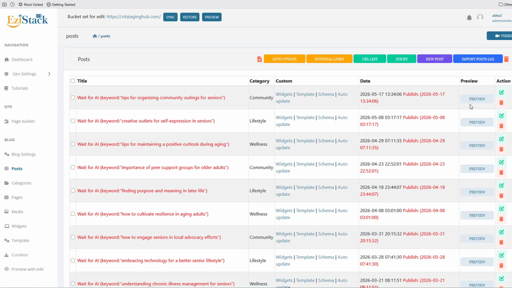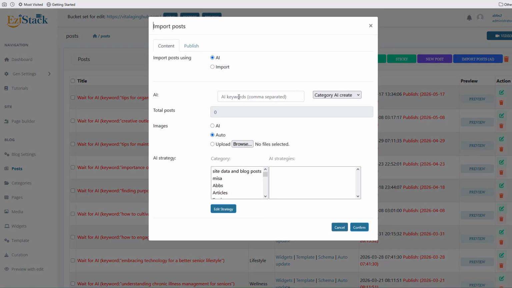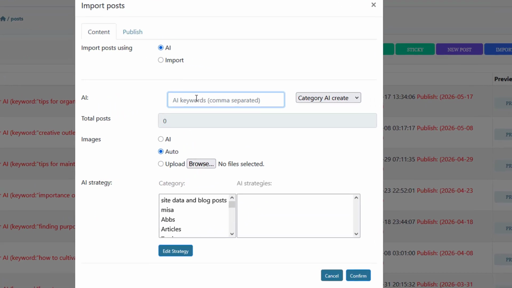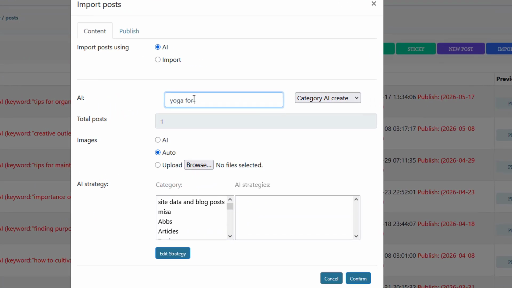So let's go ahead and create a quick post inside of the Vital Aging Hub. So I'll go ahead and create a post inside of here. I'll do something like yoga for 50. Okay, so I'll just do yoga for 50. I'll do wellness. I won't create an image with AI. I'll go ahead and create an automatic image, which EziStack does for you. I don't think I've ever shown you this, so I'll give you an understanding of how this works.